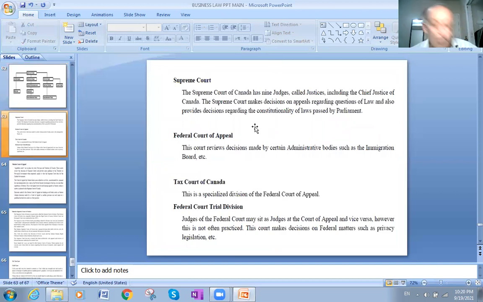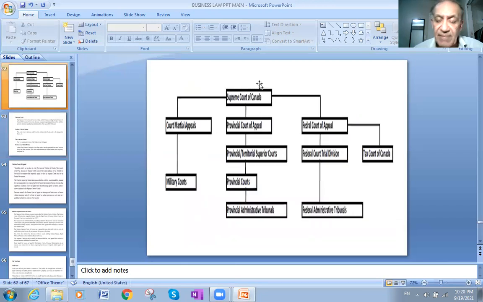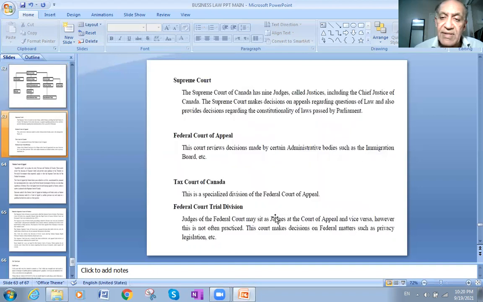And we said that the Supreme Court of Canada has 9 judges, called justices, including the Chief Justice of Canada. The Supreme Court makes decisions on appeal regarding questions of law, like any appeal here. So this is how it works.